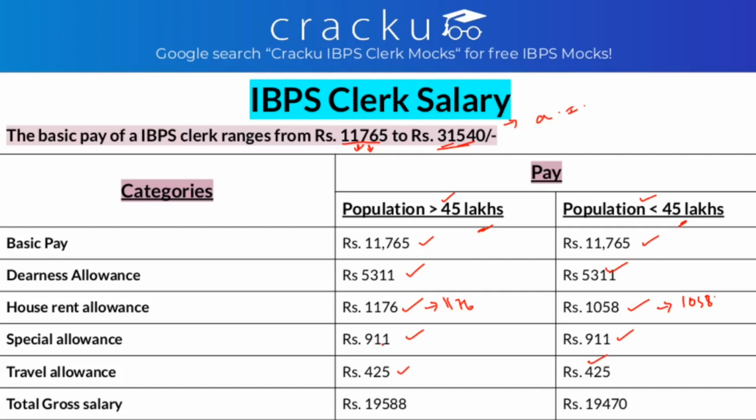If you add the sum, in an area with more than 45 lakh population it will be 19,588 and in less than 45 lakh population it will be 19,470. So this is your gross in-hand salary as a new joiner. This is the salary structure for IBPS clerk.